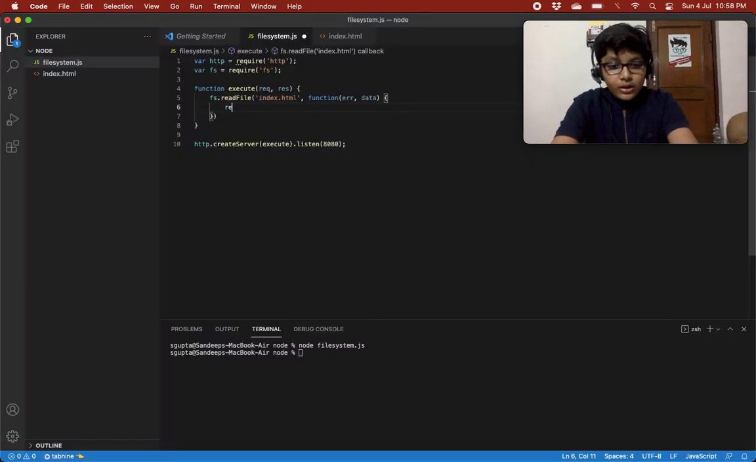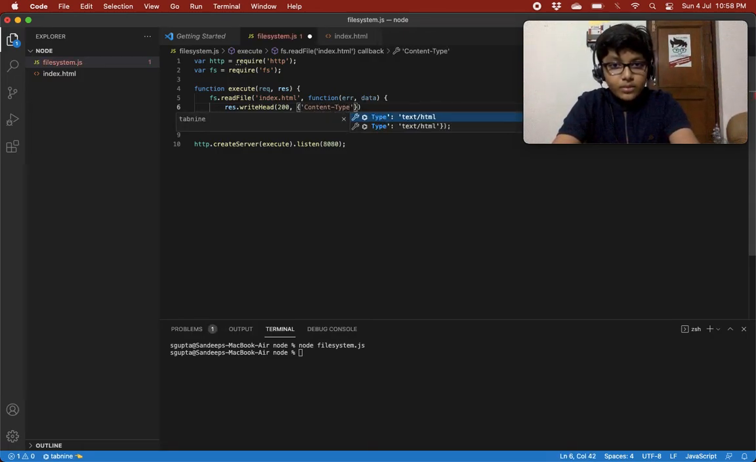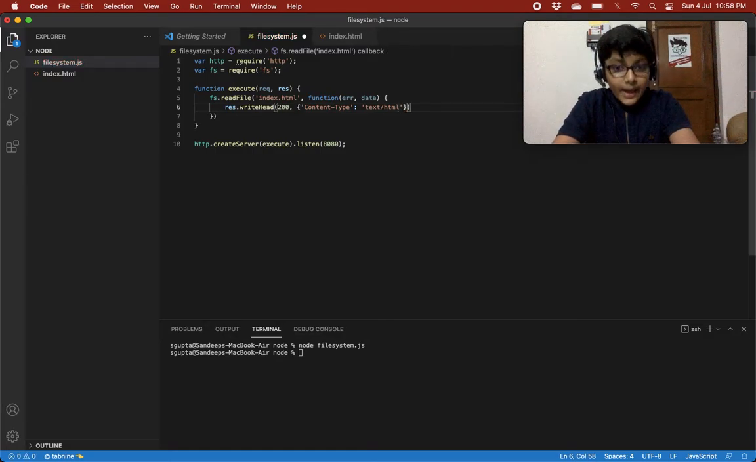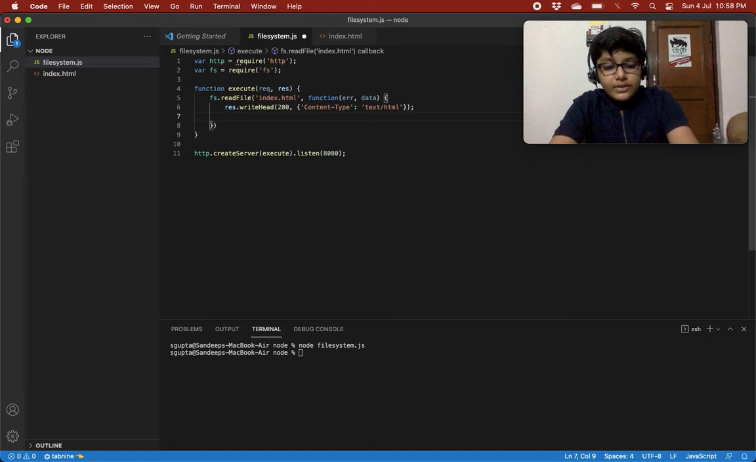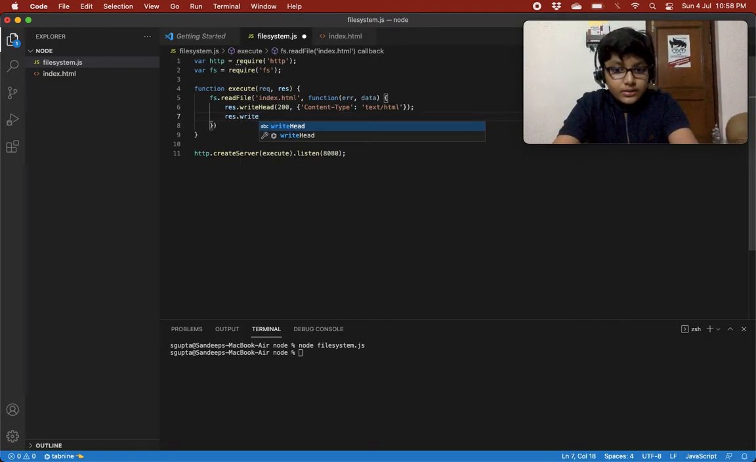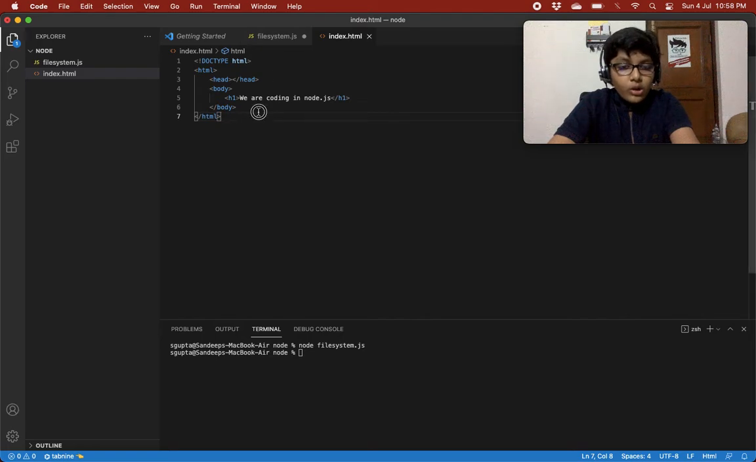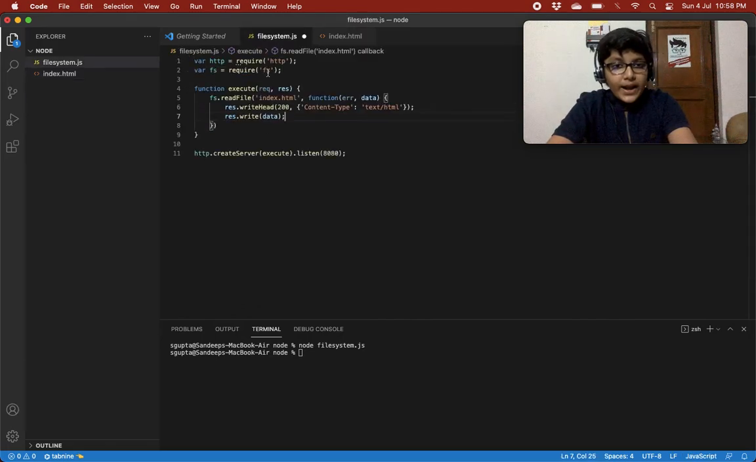We all know, first of all, if this is HTML and we want to show it as HTML, we'll write a head over here as we learned in our previous video, and we'll give the content type as text/html. So then we will write response.write data. Basically over here it is bringing all this HTML file and writing it.